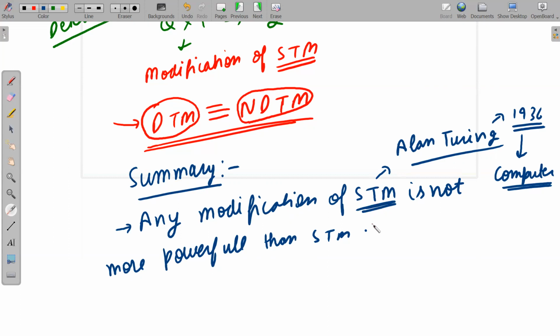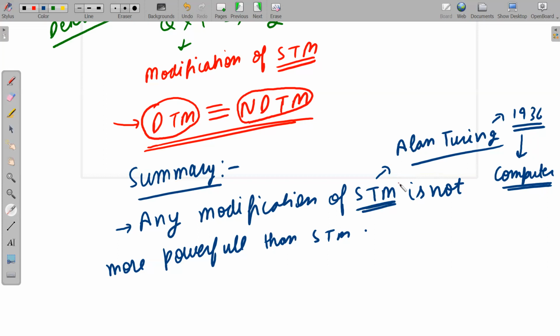In 1936 itself, Alan Turing declared what exactly a Turing machine can do and what it cannot do. Isn't it amazing that computers were not yet invented? Don't worry about what I'm saying; I will tell you in detail in subsequent lectures. Actually, Alan Turing invented the Turing machine to show that logic is incomplete, that means with the help of logic we cannot prove everything.